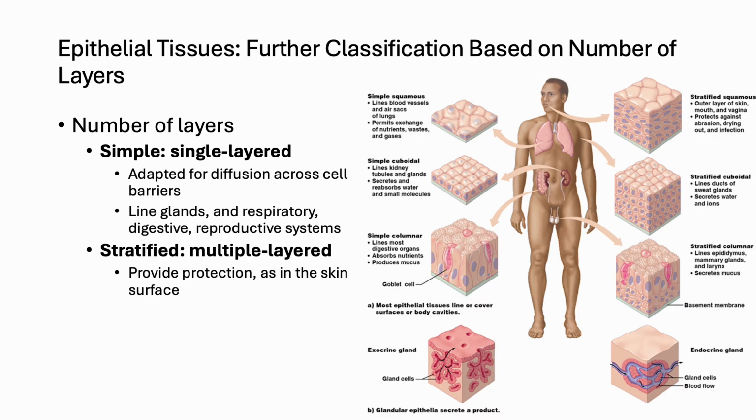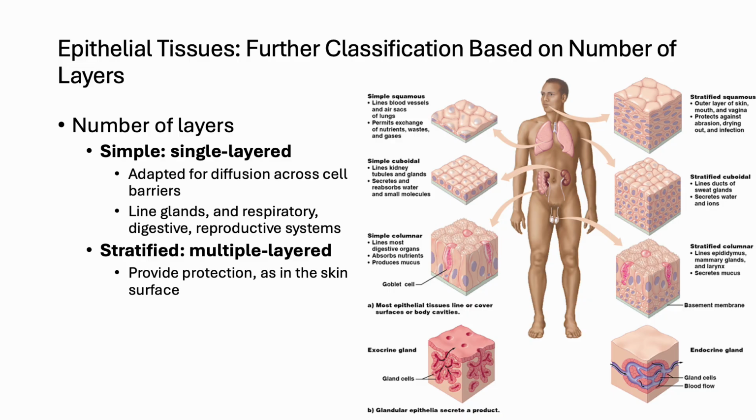Epithelial tissue is also classified by the number of layers of cells. Simple epithelium has just a single layer of cells, making it ideal for diffusion, filtration, and absorption, since substances can pass through it easily. You'll find it in the linings of the lungs, digestive tract, glands, and reproductive system.